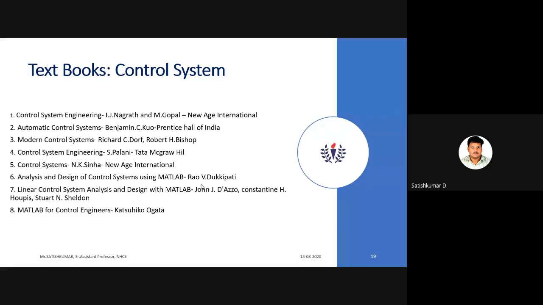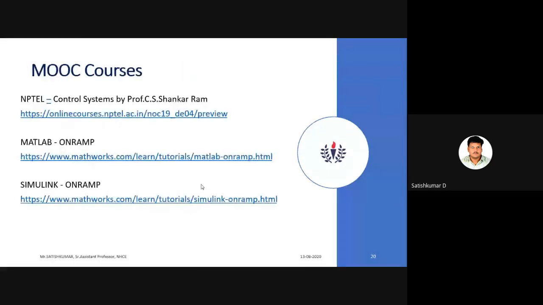Okay. And some of the MOOC courses, massive open online courses: NPTEL, Control System by Professor C.S. Shankar Ram. And to familiarize yourself with MATLAB and Simulink, MathWorks is providing courses. MathWorks is the company which gave us the MATLAB tool.